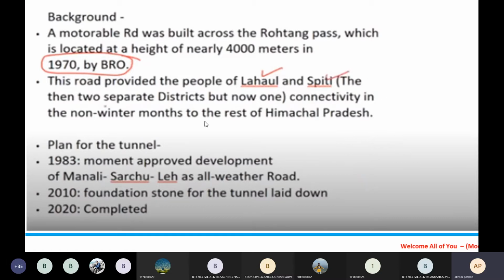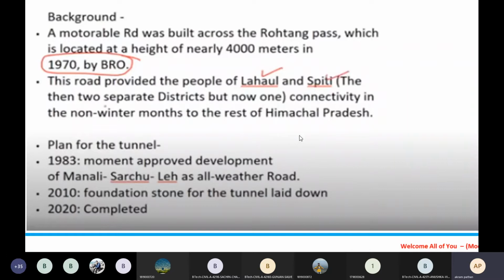So only in the winter months there will be no access. In the summer season there will be access, but in winter and monsoon there will not be easy access to Ladakh.